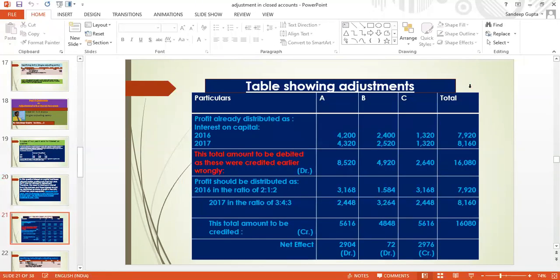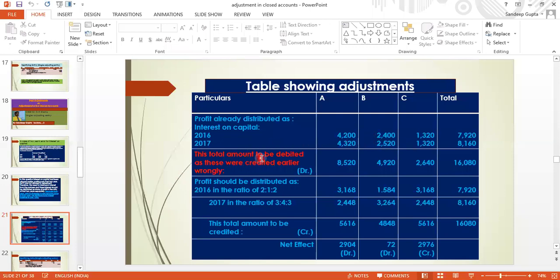Now see the table showing adjustment. Here are the particulars: partner A, partner B, partner C, and the last column is for total. So first, profit already distributed, which we had already distributed in the form of interest on capital, which should not have been done. So 2016: 4,200, 2,400, 1,320, 7,920 is the total. And for 2017: 4,320, 2,520, 1,320, total 8,160. This is given in the question itself. We have not calculated this amount because it has already been given.